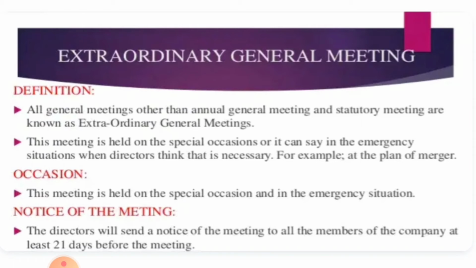Regarding the notice of the meeting, you already know that 21 days' notice will be given before the meeting. The directors will send a notice of the meeting to all the members of the company at least 21 days before the meeting is held. So let me recall again. Both the statutory meeting and annual general meetings are called ordinary meetings of the company. All other general meetings other than statutory and annual general meetings are called extraordinary general meetings.